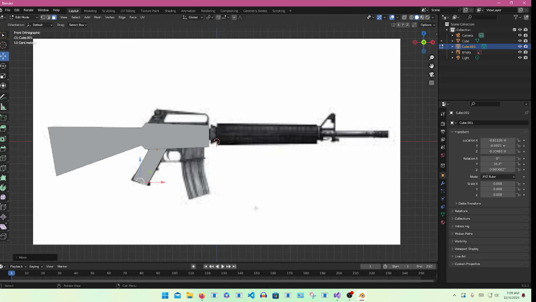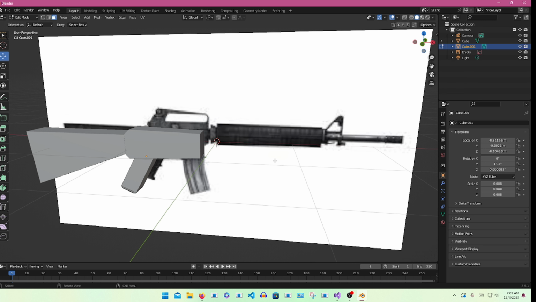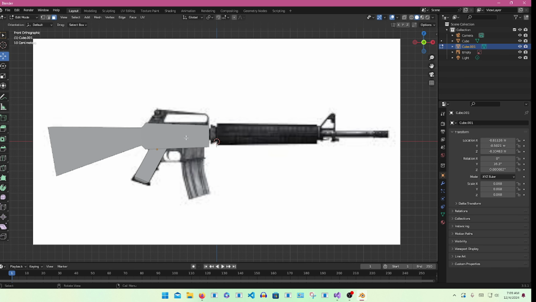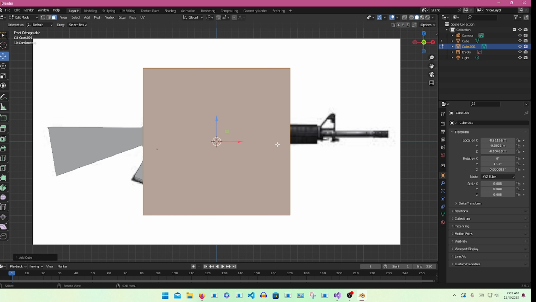We have our handle and the body. Press Ctrl B to bevel the edge a little bit. Now we're going to press 1 on the keypad. Make sure we're in the front. Shift A again and make a cube.